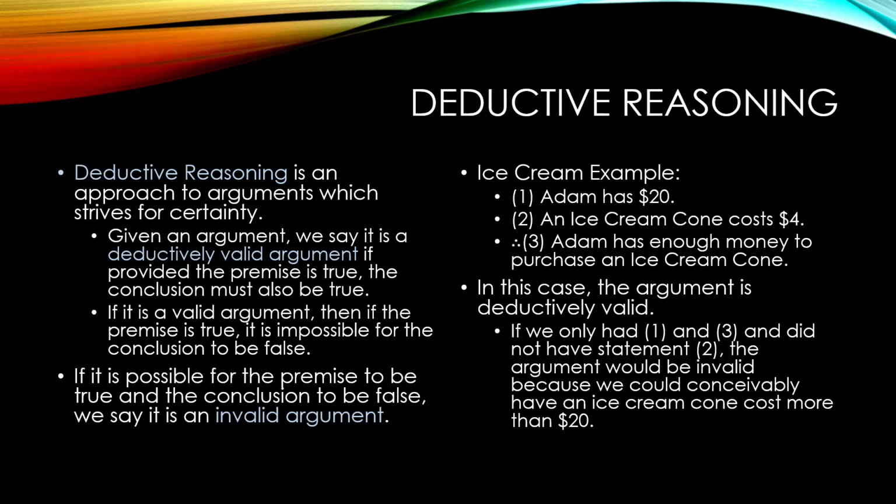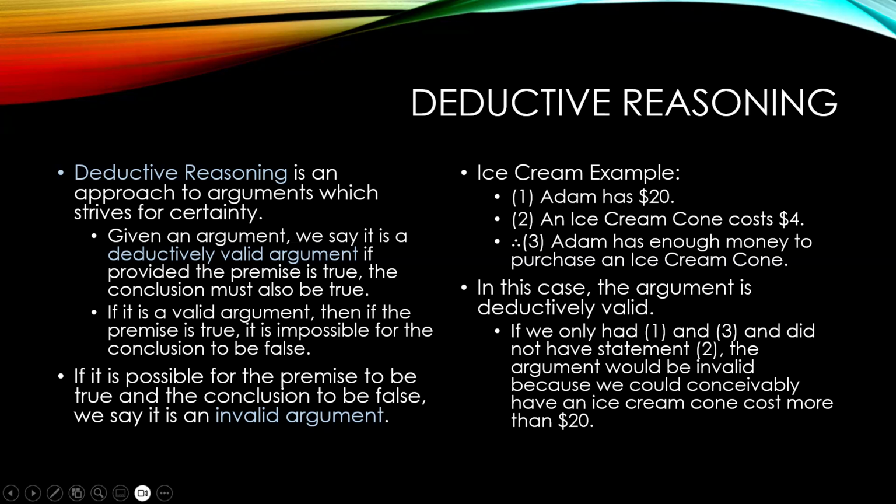Deductive reasoning is an approach to arguments which strives for certainty. Given an argument, we say that it is a deductively valid argument, or we would just say it's valid, provided that if the premise is true, the conclusion must also be true. If it is a valid argument, then if the premise is true, it is impossible for the conclusion to be false. If it is possible for the premise to be true and the conclusion to be false, we say it is an invalid argument.